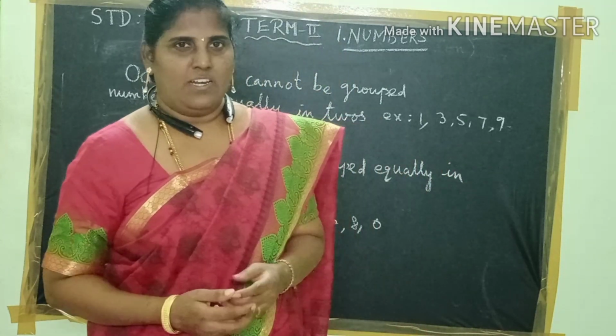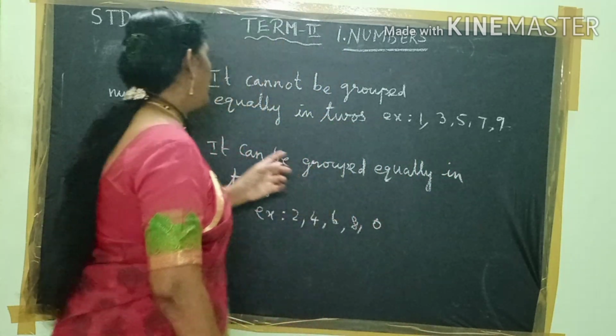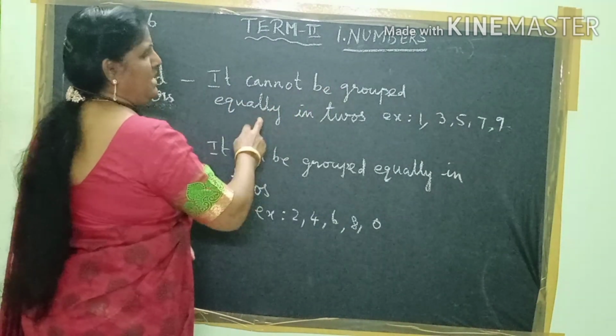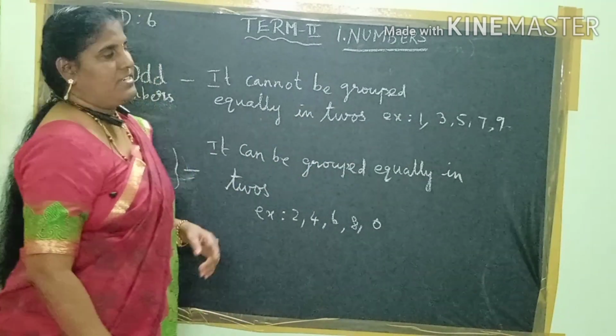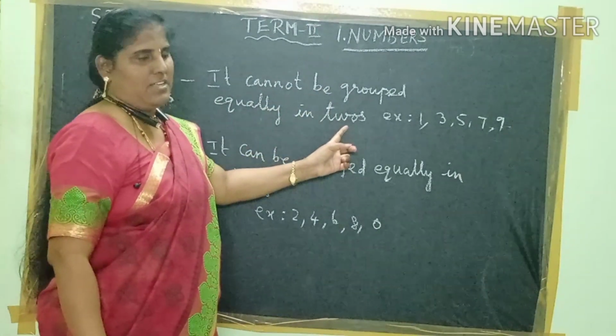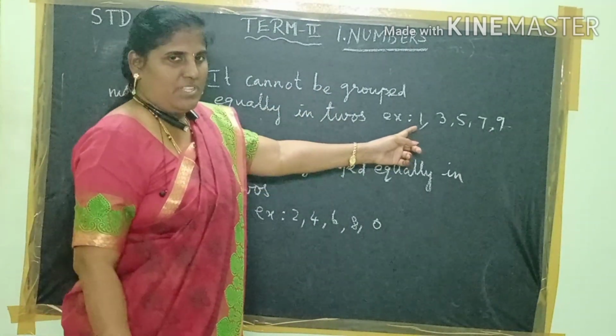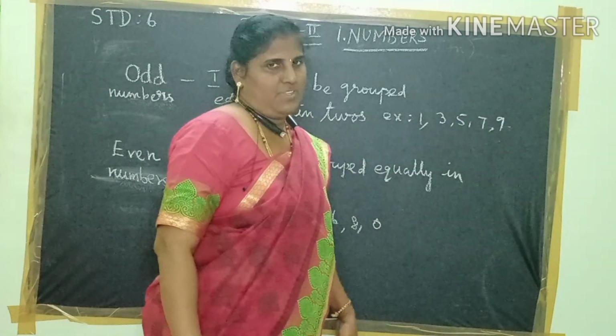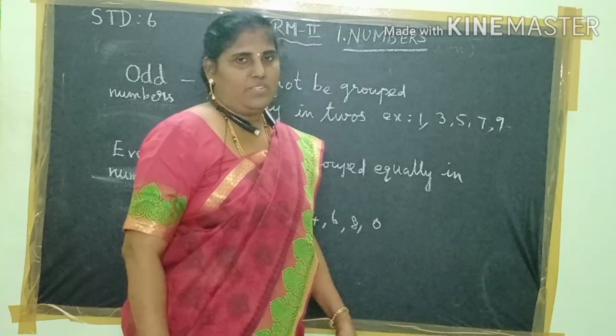So what is an odd number? An odd number cannot be grouped equally in twos. For example, the numbers 1, 3, 5, 7, 9 are called odd numbers.